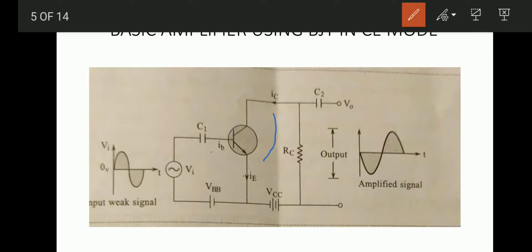Now the input signal VI is applied to the base of the transistor through C1, and the output is across the collector resistor.